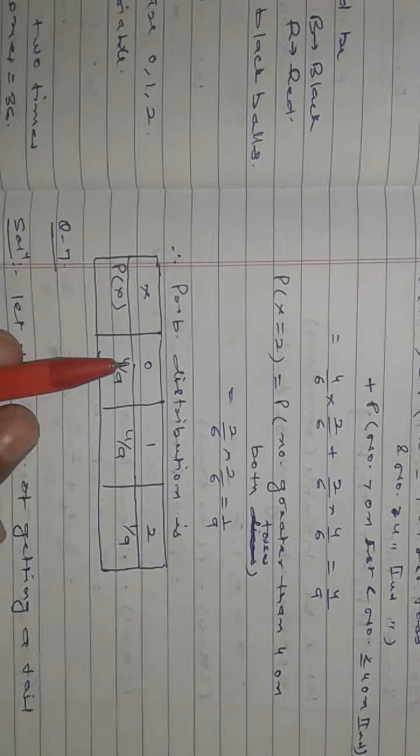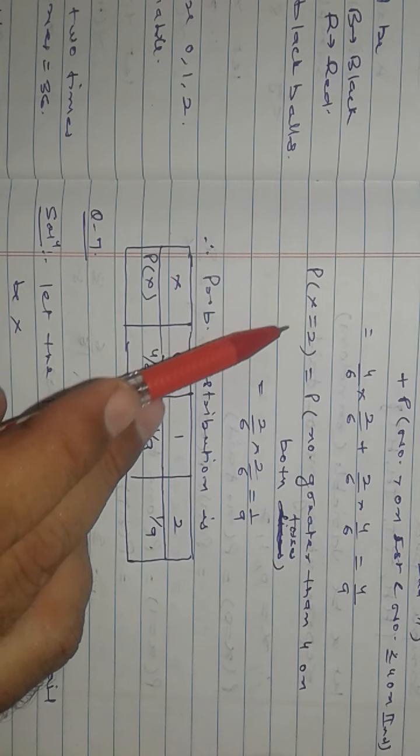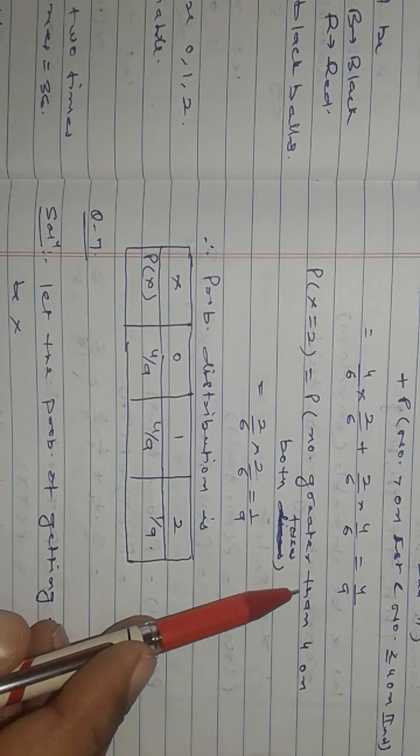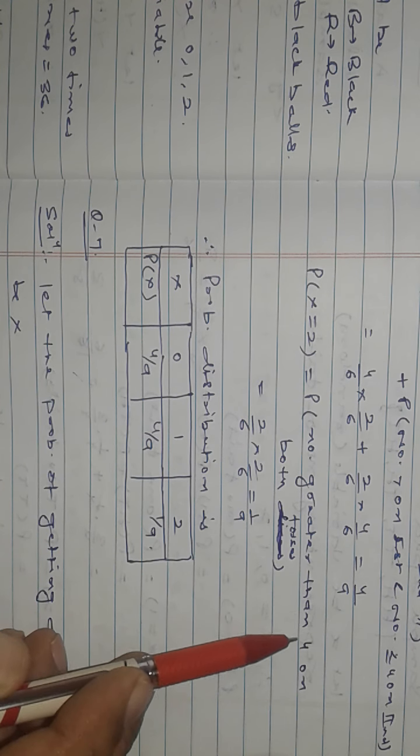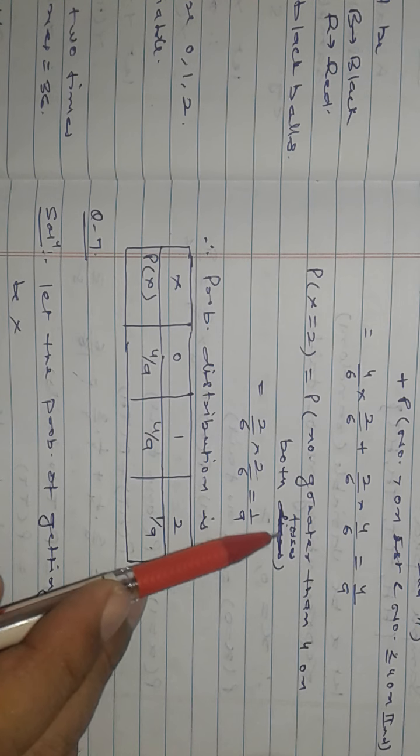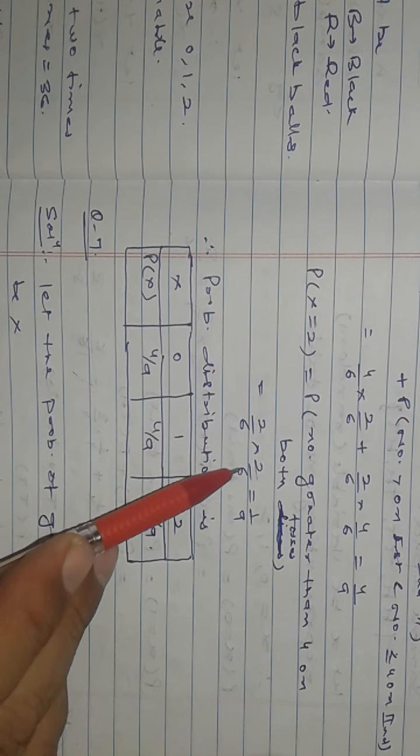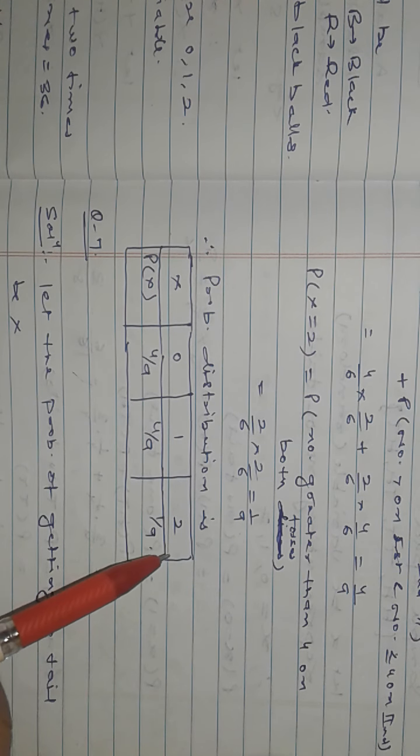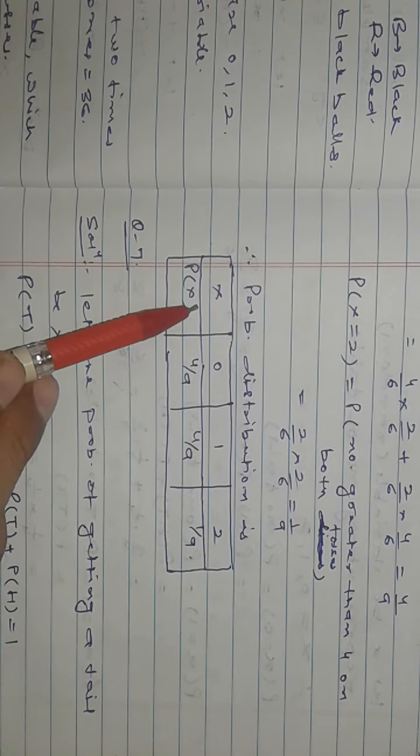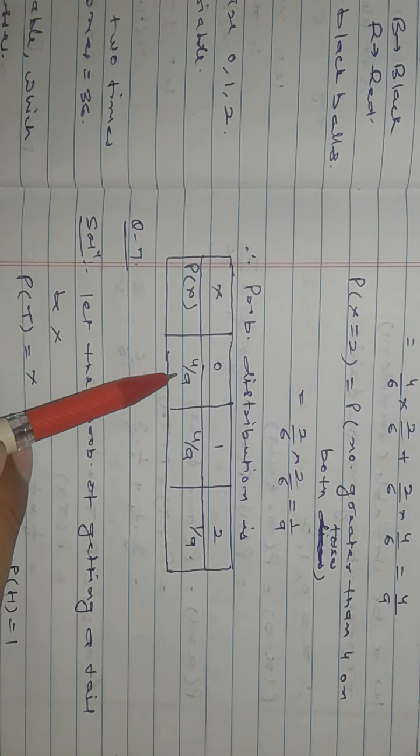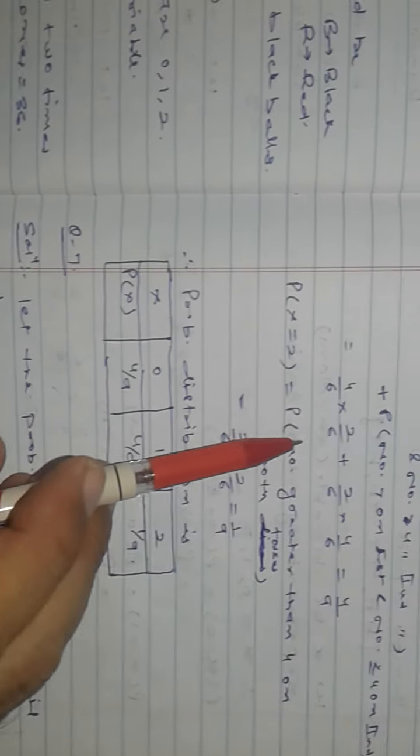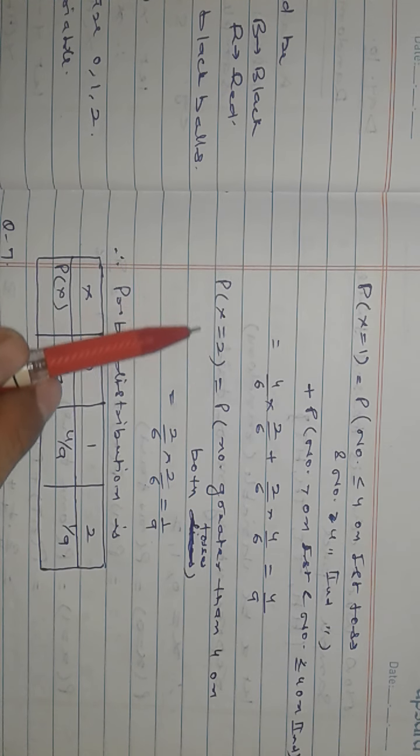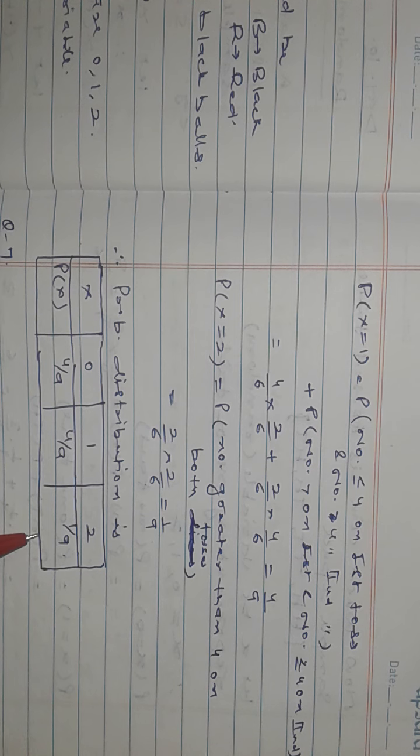Now the third case is when X is 2. It means the number is greater than 4 on both tosses. So in the first toss 2/6, in the second 2/6, so the answer is 1/9. So the probability distribution will be: if X is 0 we have calculated 4/9, if X is 1 it is again 4/9, if X is 2 it is 1/9.